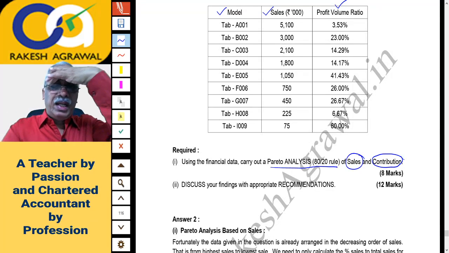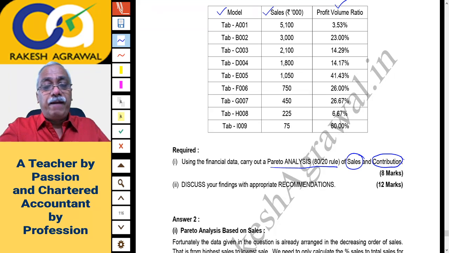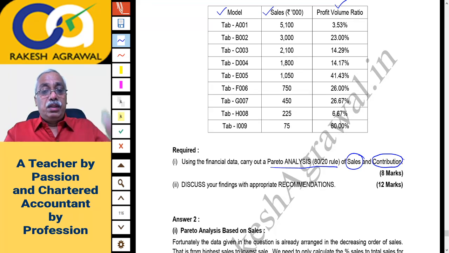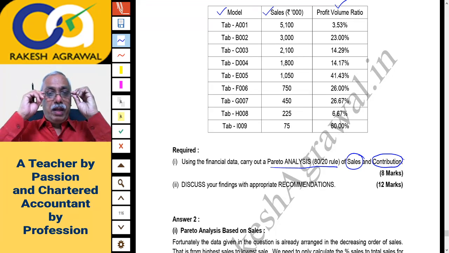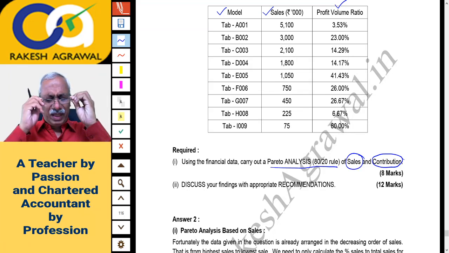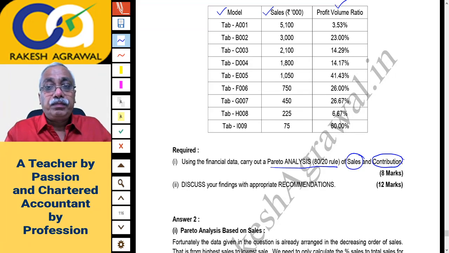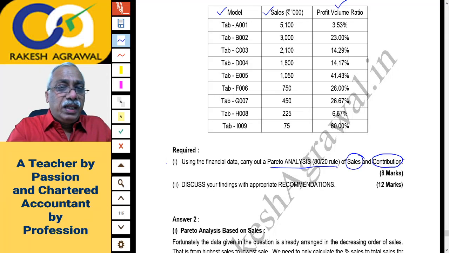Again, you will notice the practical part is for 8 marks and the theory part, based on your report and giving the recommendation, is for 12 marks. So the composition of theory is always there in this syllabus now. Okay, we'll target this part first.